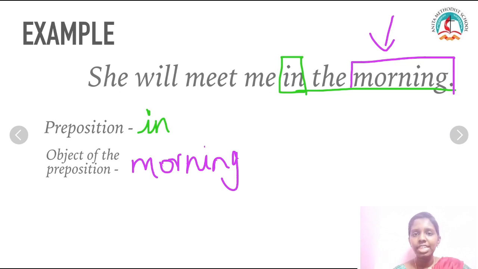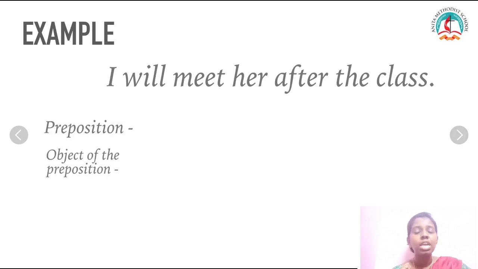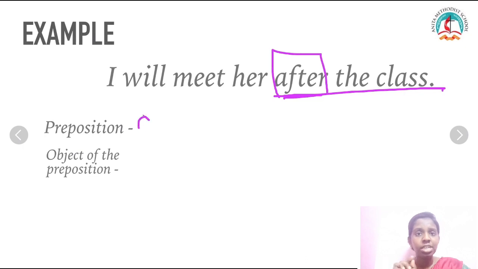And then the next example: I will meet you after the class. This is my sentence. What is my preposition here? Exactly. The word "after" is my preposition. So "after the class" is my prepositional phrase. I found the preposition, now I need to find the object of the preposition. What is my object here? Exactly. Class is my object which is mentioned here.